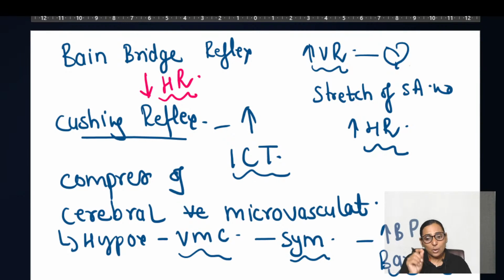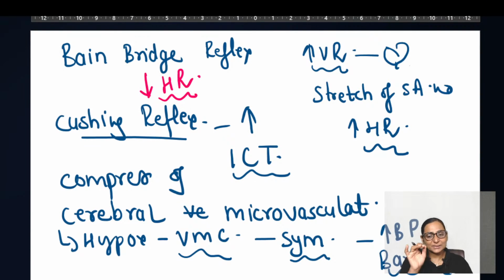But because your baroreceptors are active, they sense that the blood pressure has been profoundly increased, and they will bring about a decrease in the blood pressure, and the heart rate will also decrease. So the Cushing reflex is that whenever there is raised intracranial tension, there has to be bradycardia. Remember this very well.